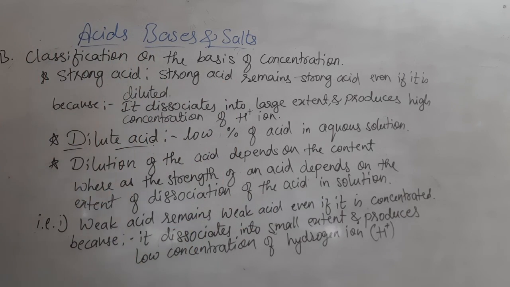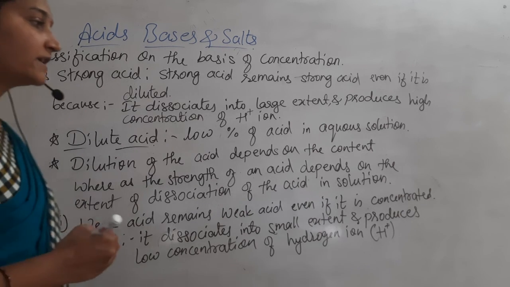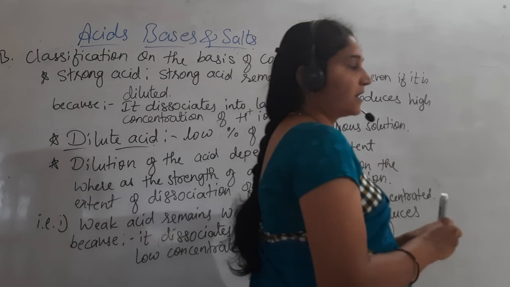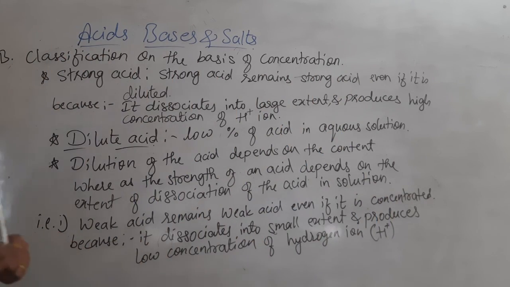This is another classification of acids. Then the last classification of acid is on the basis of number of hydrogen ions.